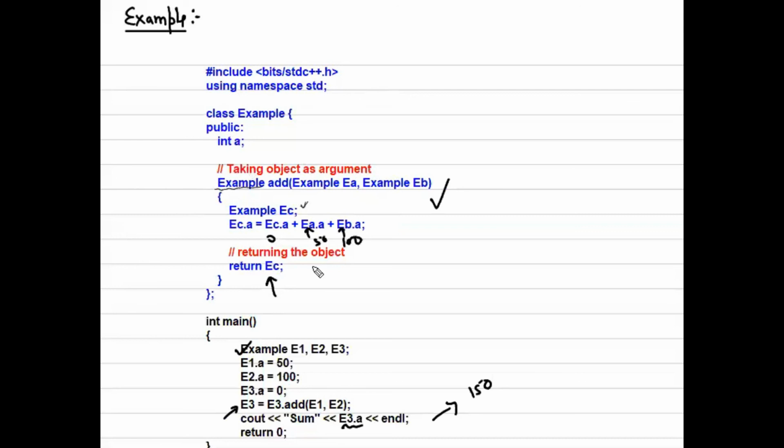So this is how we can pass and return objects in C++. This is a very basic example. We can extend the logic and solve difficult problems by creating our own objects and playing with those objects in C++, because there are some good functionalities provided for objects in C++ as well.